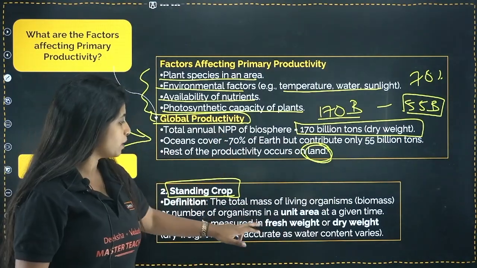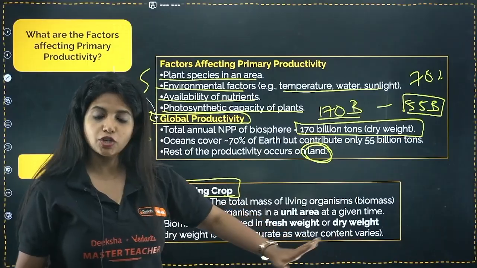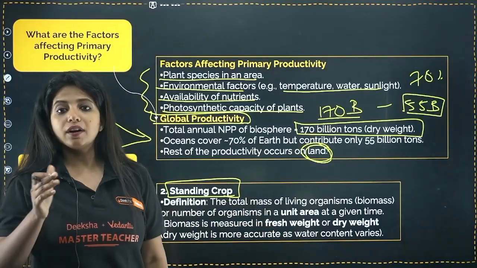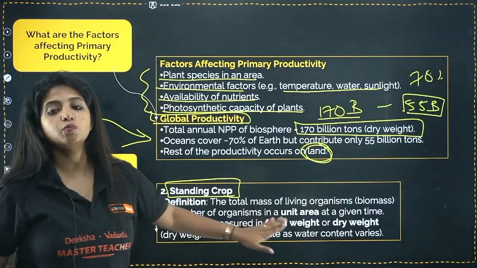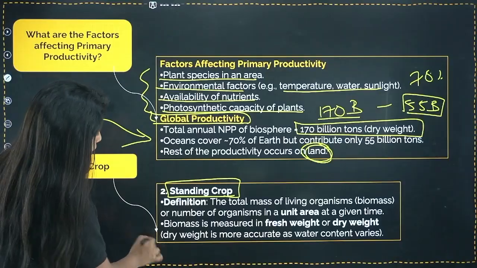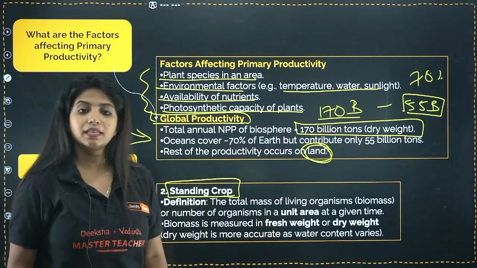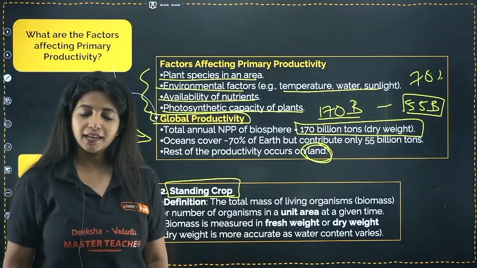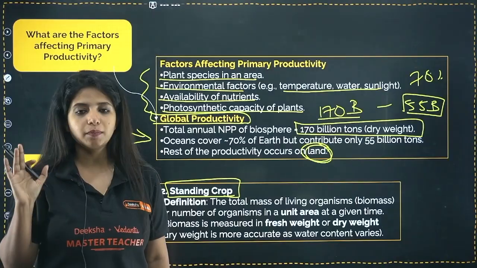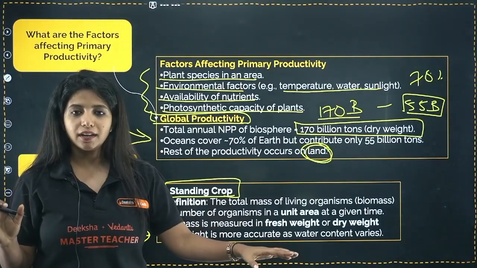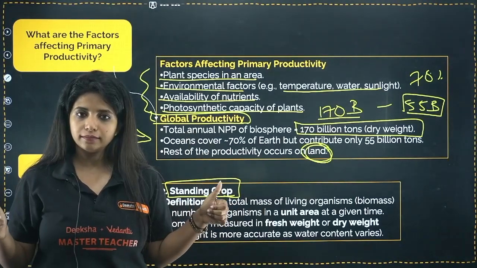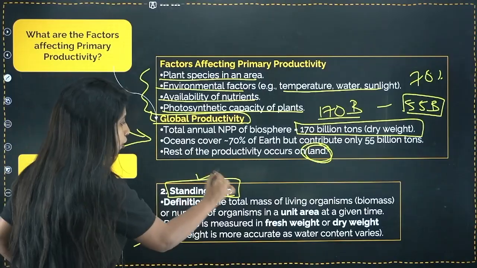So biomass is measured in fresh weight or dry weight. Fresh weight means including water, or dry weight without water. Dry weight is more accurate as water content is going to vary. So basically dry weight is considered better. Okay, so standing crop is what? The total mass of living organisms staying in a unit area at a given time. That's all. Done. This is standing crop.